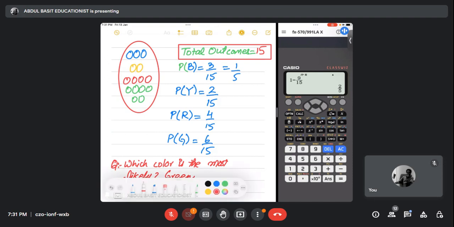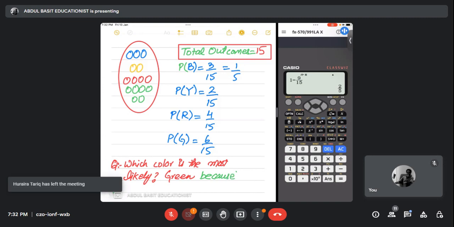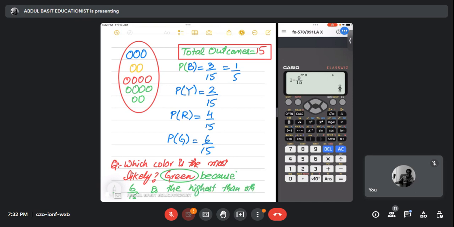And if I ask you the reason why, what is the reason? Because 6 out of 15 is the highest compared to the others. There are 6 balls out of 15 which are green.